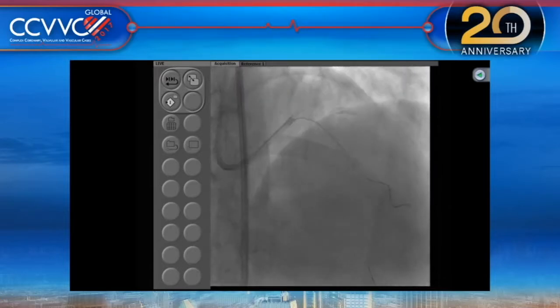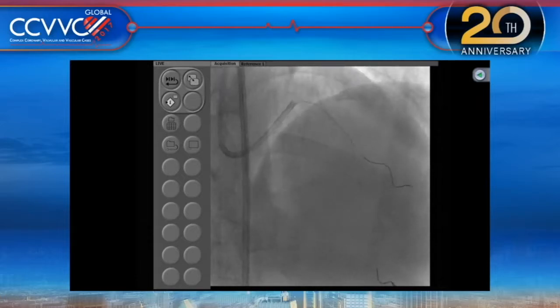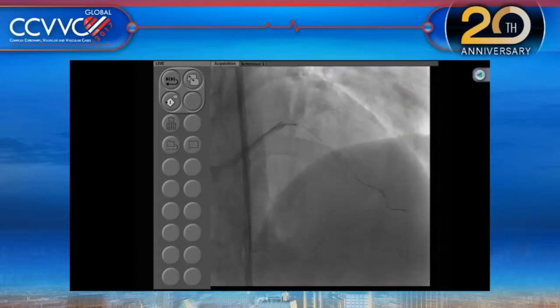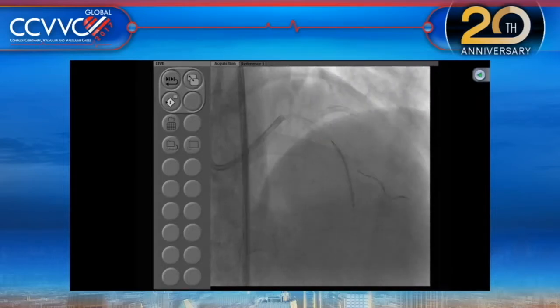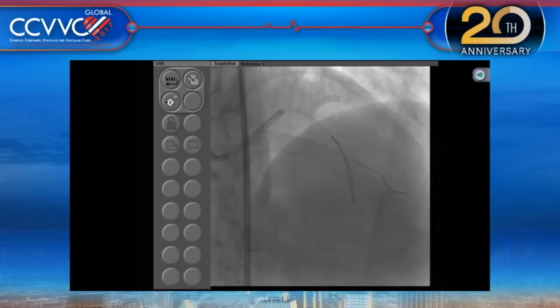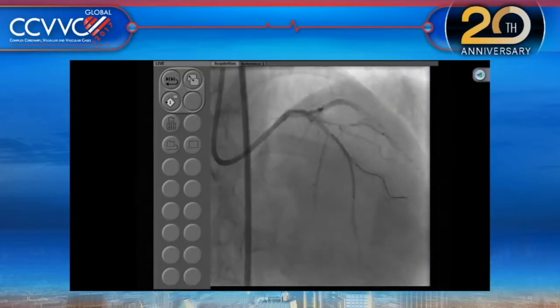30 by 28 Synergy. While you're having a discussion, we are just going on because we want to finish this case quickly and then go to the next one, which will be ready in the next few minutes. I think this case does generate some nice discussion. Any comments from anyone on the panel? Cindy, would you proceed in this direction? What did you think about the cutting balloon and no stent, a single stent, by putting a cutting balloon on the side branch? Well, I think that's a great idea to do a single stent strategy.